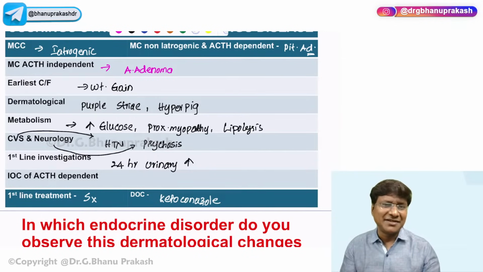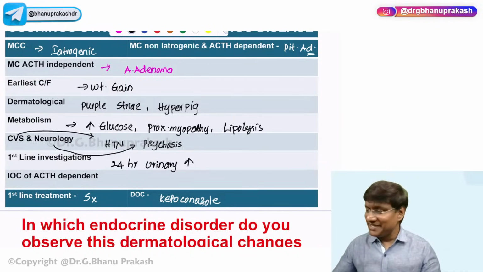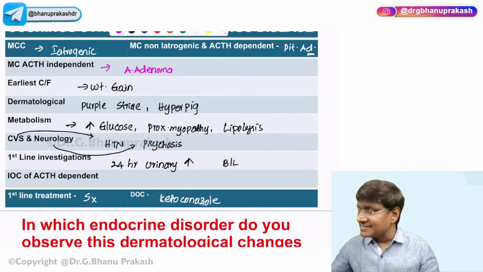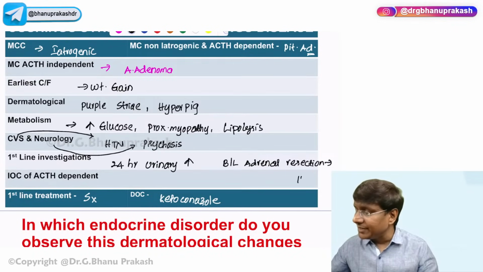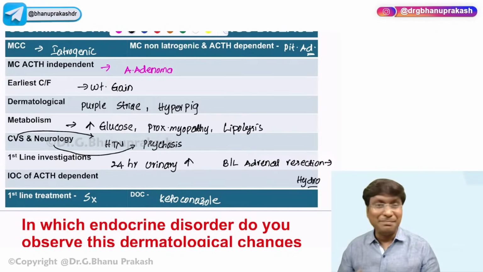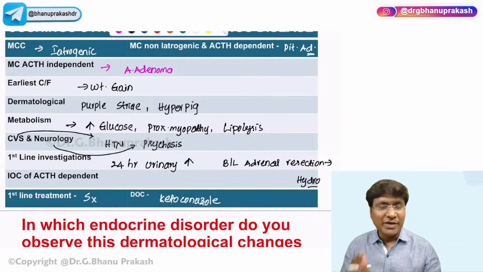Okay. Then we have many other drugs. We have ketoconazole, then we have metirapone, right? These are all the drugs that can be given, but the drug of choice is considered to be ketoconazole. Now, can anyone tell me, when you do a bilateral adrenal resection in patients with Cushing's, you need to give supplemental steroid in the form of hydrocortisone, right? Because when you do bilateral adrenal gland resection, the steroid levels will be reduced. So whenever you do bilateral adrenal resection, immediately you need to give steroid.